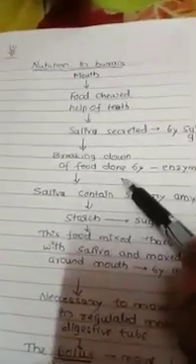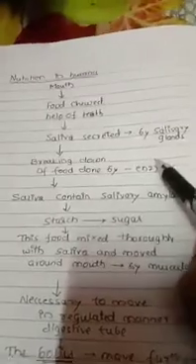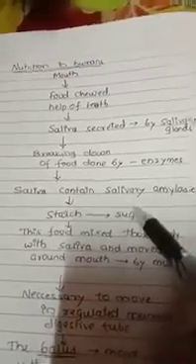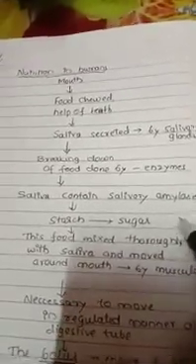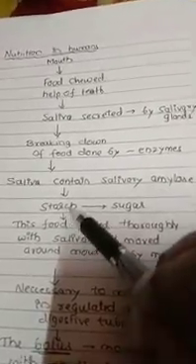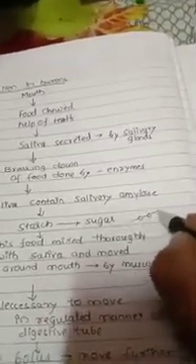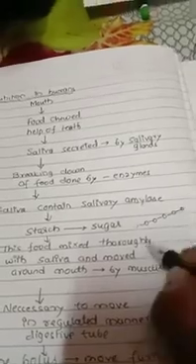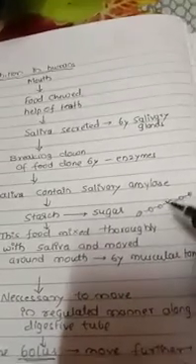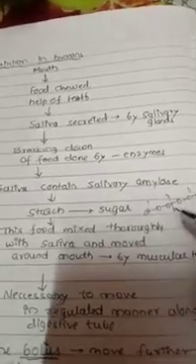The breaking down of the food is done by enzymes. Saliva contains the salivary amylase enzyme, which converts starch into sugar. Starch is a complex food chain with many sugar molecules.